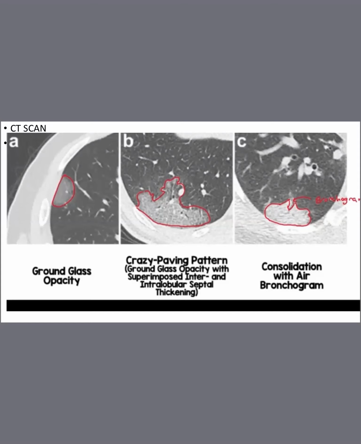Superimposed intralobular septal thickening. Lobules means alveolar sacs are actually called lobules. So intralobular means inside the lobules. Septal means wall thickening will be there. Then ground glass opacity with superimposed interlobular, inter means in between two lobules. Intra means inside a lobule. So septal thickening can be seen.